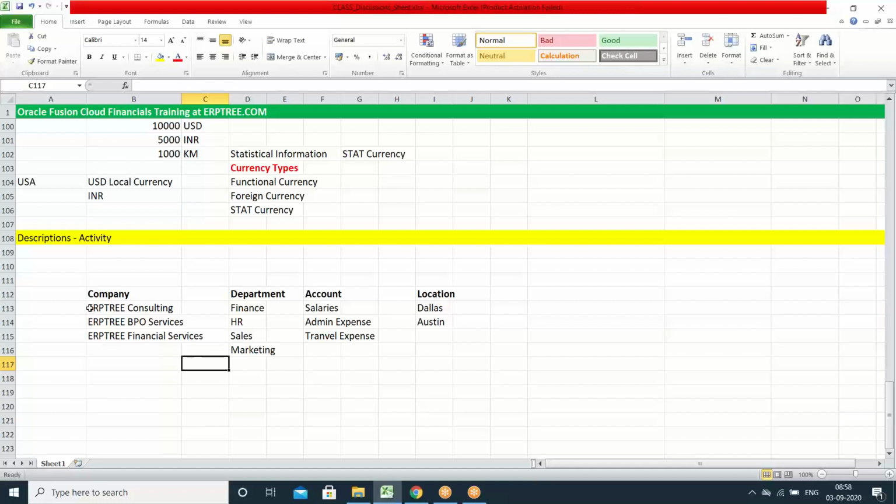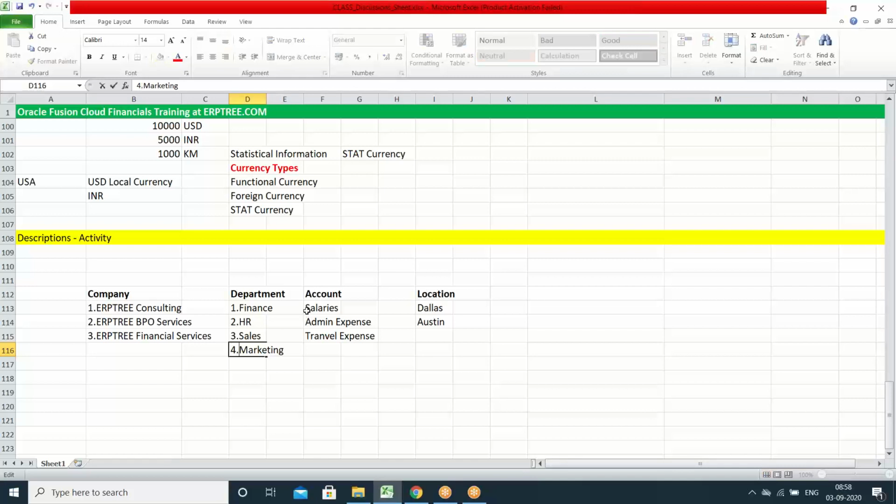We'll give some numbering also for these companies and departments. I'm just giving the numbers. Company 1, company 2. 2 means BPO services. 3 means financial services. In the same way, for the department-related information also you can give numbering. Finance department 1. 2 is HR. 3 is sales.